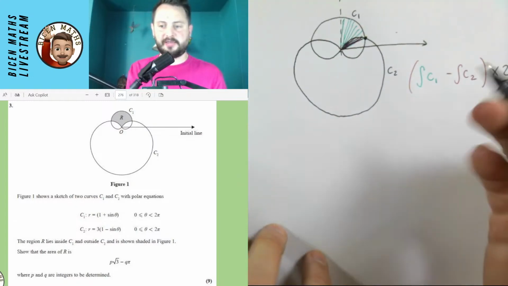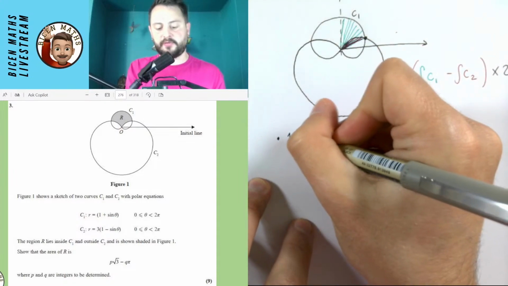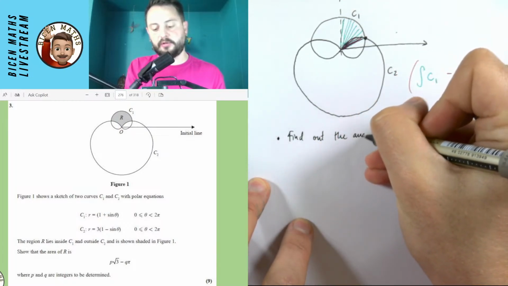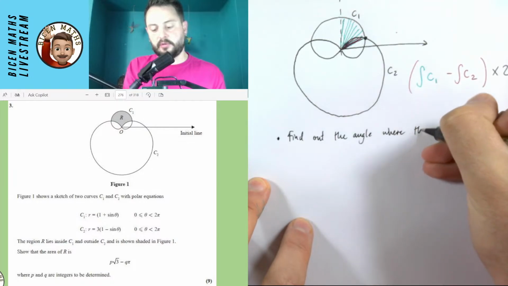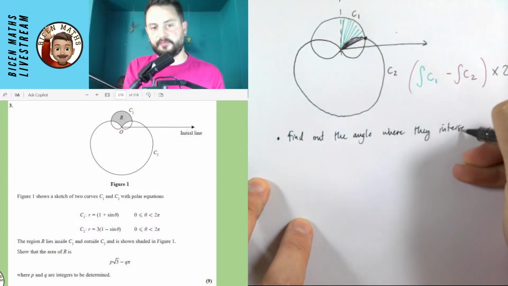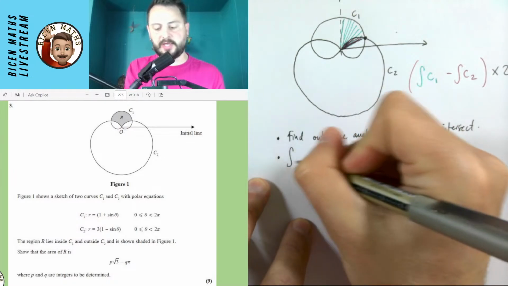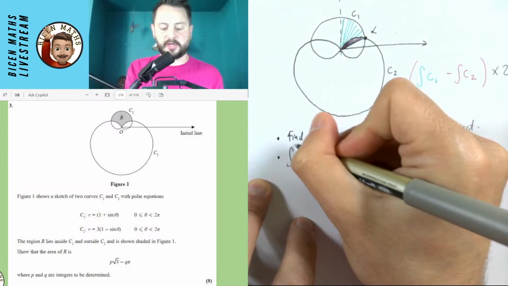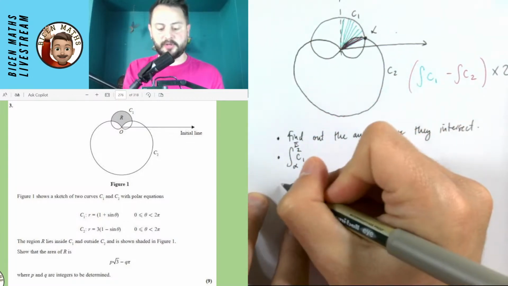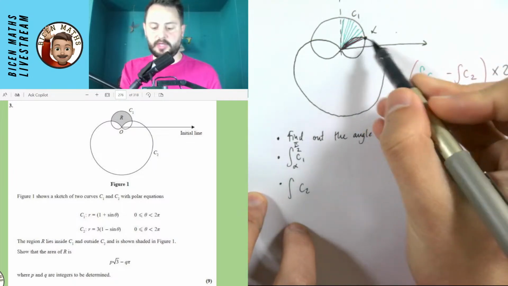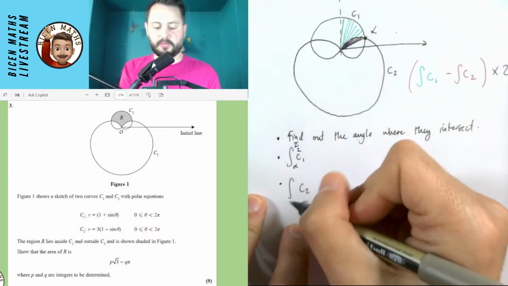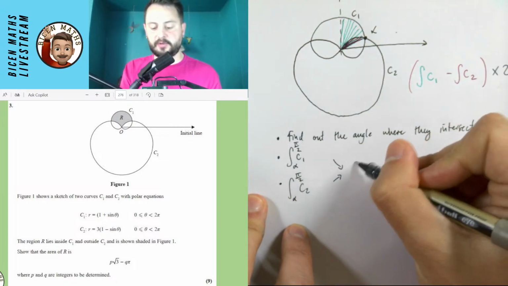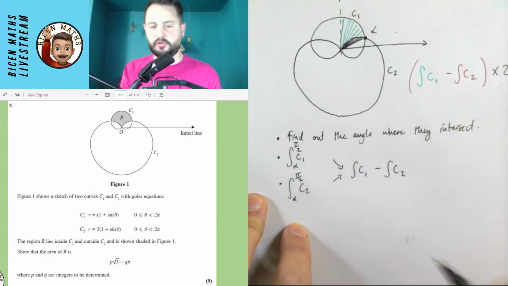So I'm going to write down a little list of things that I'm going to do here. First of all, I'm going to find the angle where they intersect. Then I'm going to integrate curve 1. If I call that angle alpha, I'm going to integrate it between alpha and pi over 2. Then I'm going to integrate curve 2, and it's going to be between alpha and also pi over 2. And then I'm going to combine these together, and do the integral of curve 1 minus the integral of curve 2.